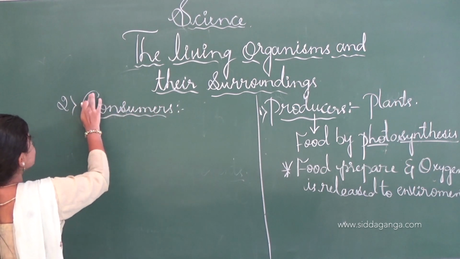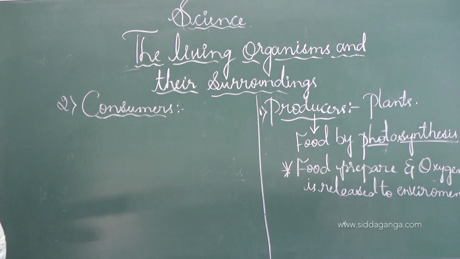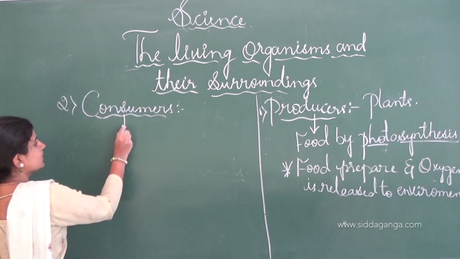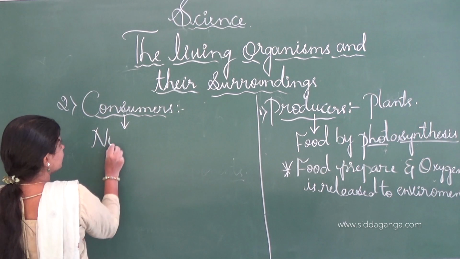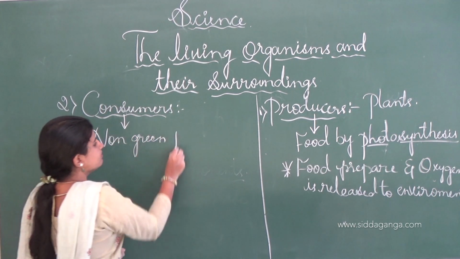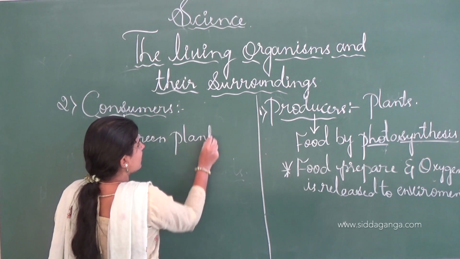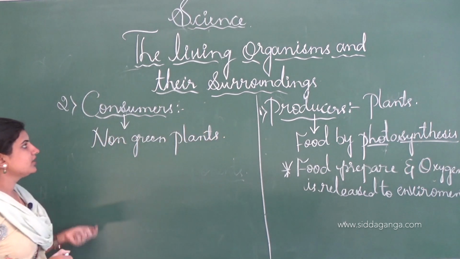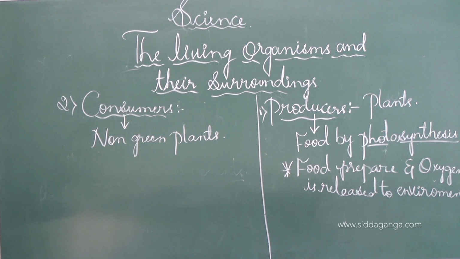As the name indicates, they consume the food in an indirect way. All non-green plants and the animals are called consumers. Non-green plants come under this heading, consumers, and they depend on the food prepared by the plants.